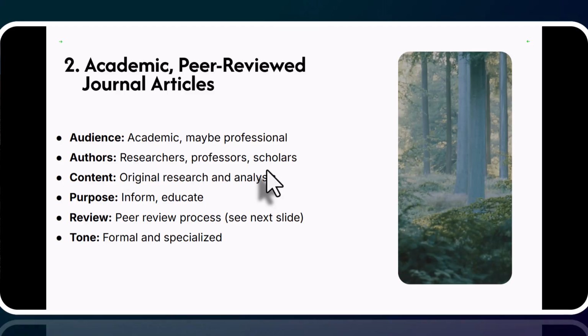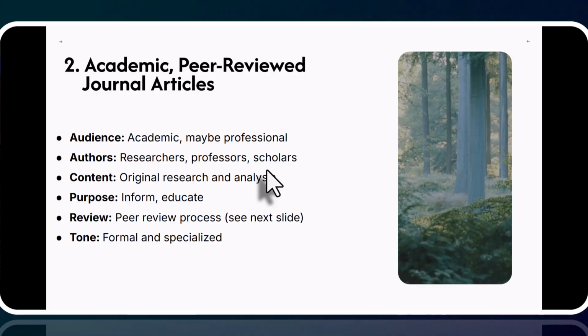Next, let's look at the attributes of academic peer-reviewed journal articles, which are written for a very different audience than newspaper and magazine articles. They're written for an audience of experts, academics, perhaps professionals who work in the field, but people who have a lot of expertise and knowledge about the subject area. The authors are other experts on the topic. They're written by researchers, professors, and scholars who have a lot of expertise and have done work in the topic that they're writing about.